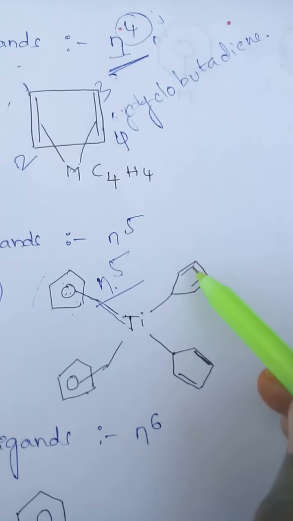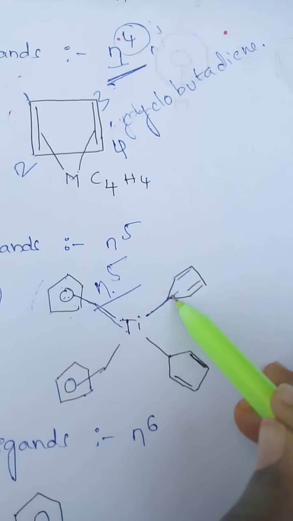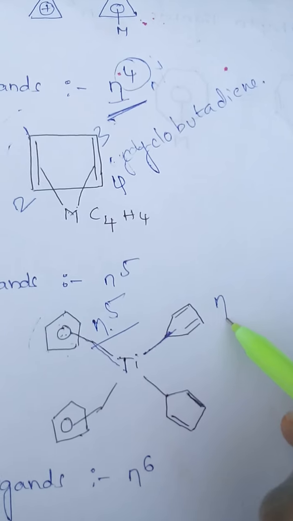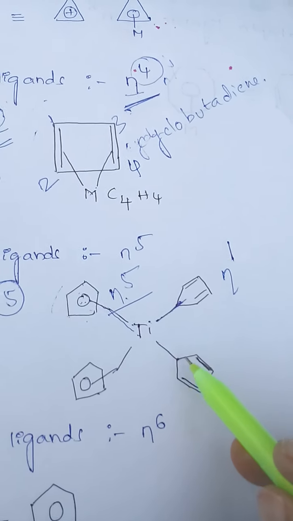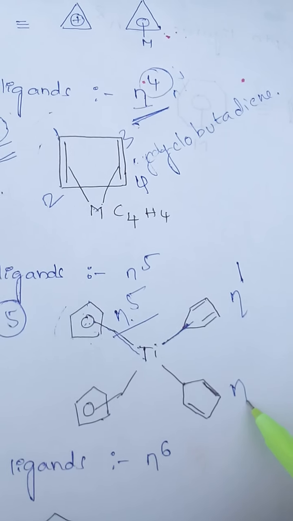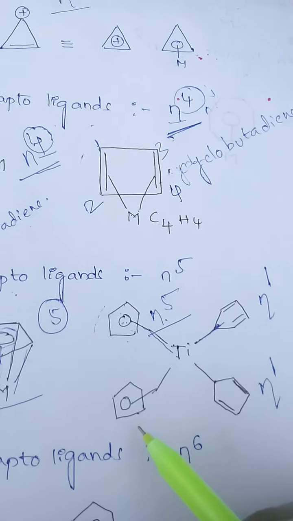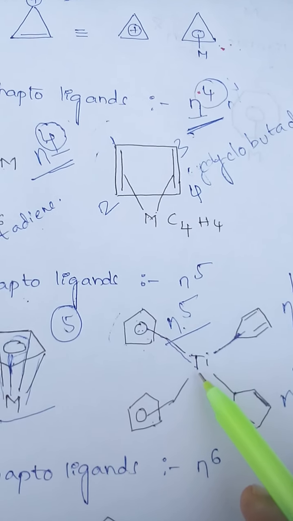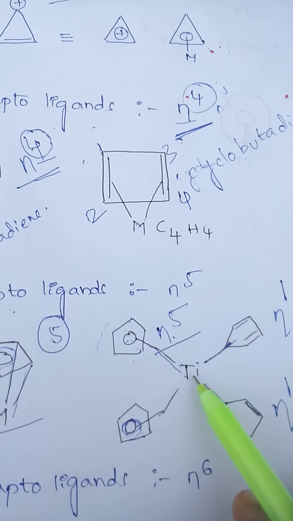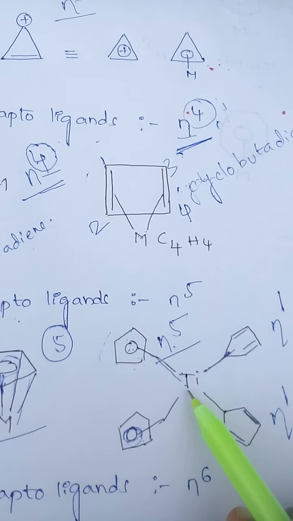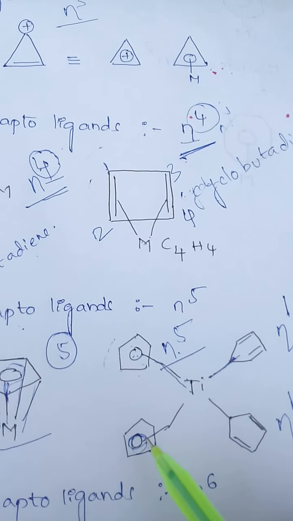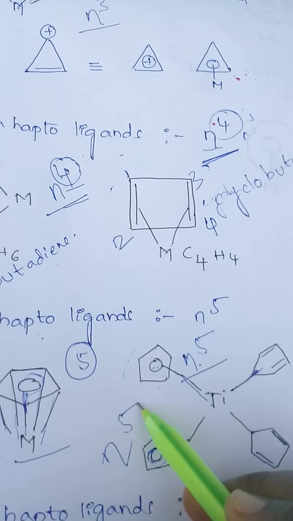See here, in this compound the metal is coordinated with only one atom, so the hapticity is eta 1, and here also the metal is coordinated with only one atom, so the hapticity is eta 1. But here the metal is coordinated with the circle, meaning the titanium metal is coordinated with all 5 atoms. So the hapticity is eta 5.